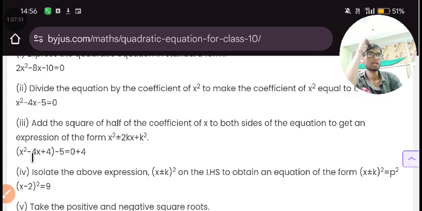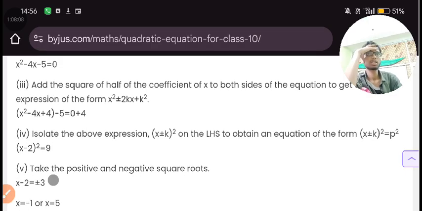Here an algebraic identity was applied. Plus 4. I think plus 4 was applied on both sides. Plus 4, not algebraic identities.